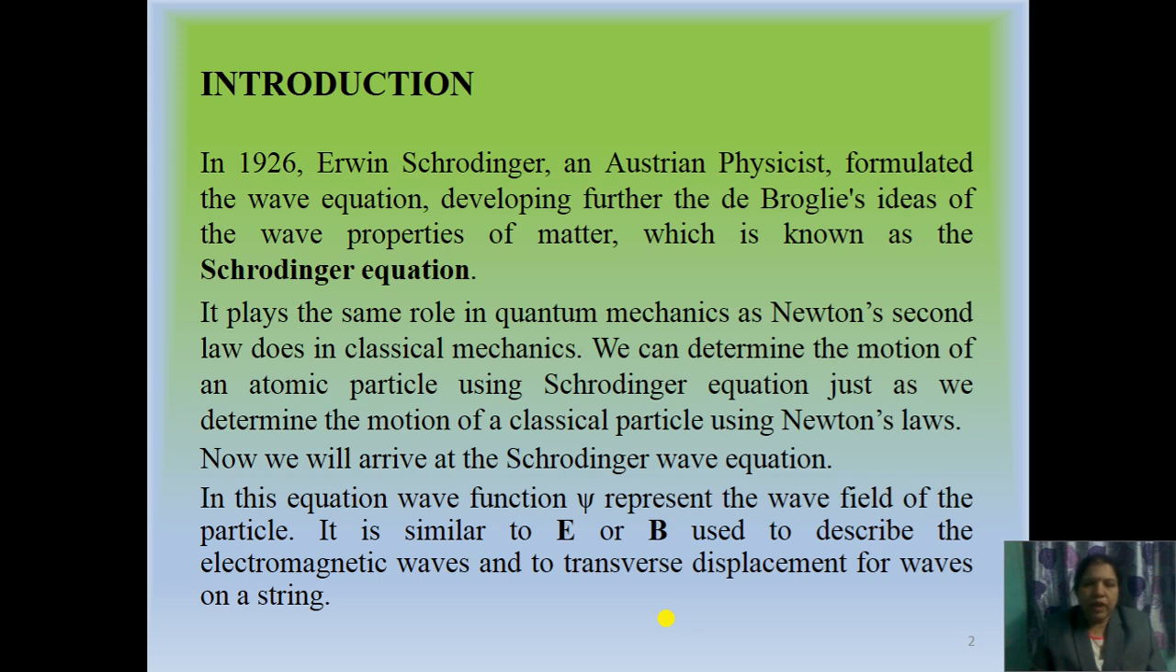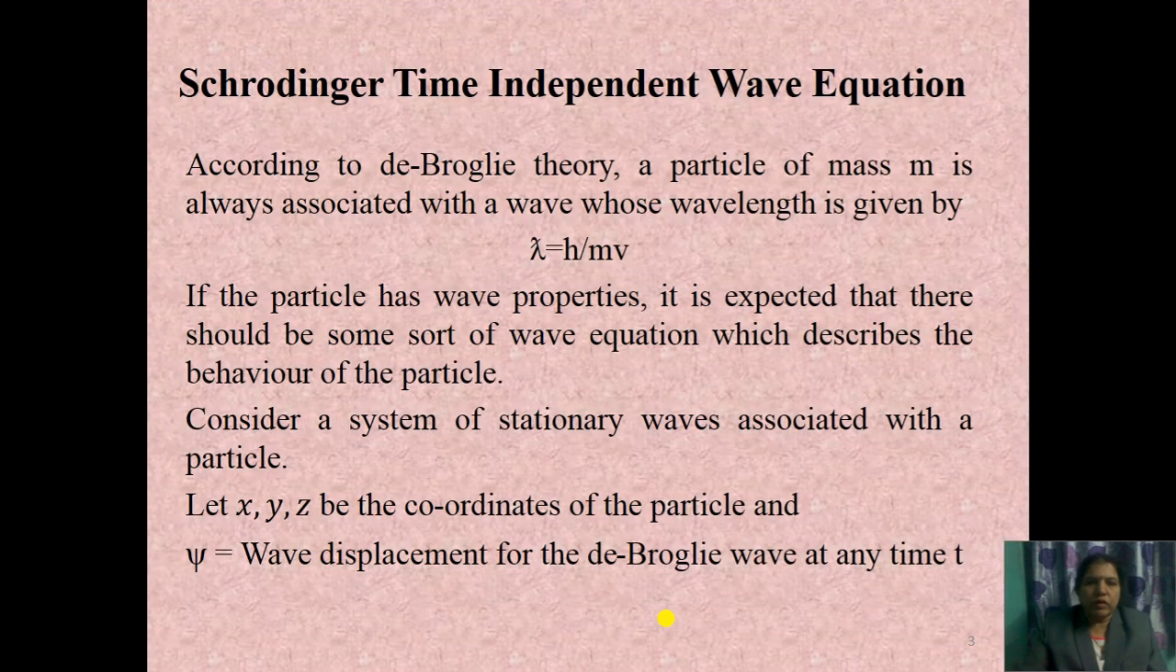Now we will arrive at the Schrödinger wave equation. In this equation, the wave function psi represents the wave field of the particle. It is similar to the electric field intensity E or magnetic field intensity B used to describe electromagnetic waves, and to transverse displacement for waves on a string. Now we start with the Schrödinger time independent wave equation.